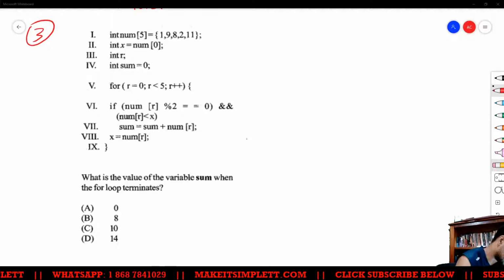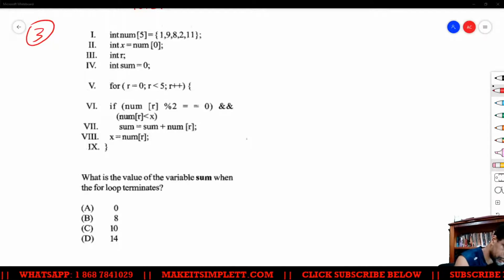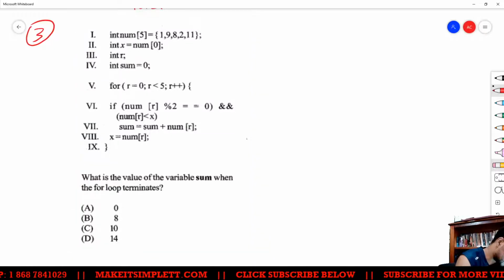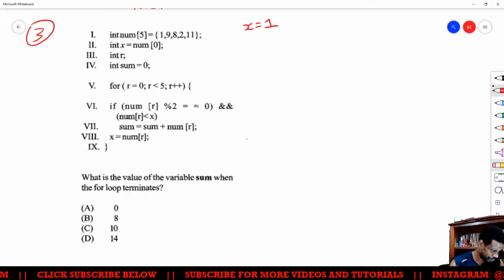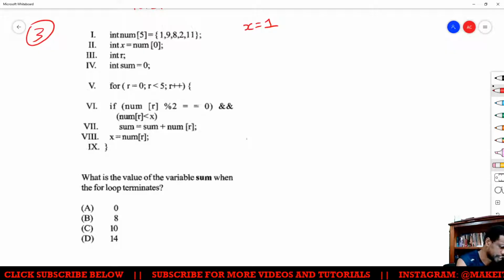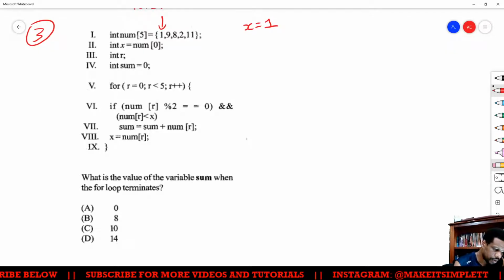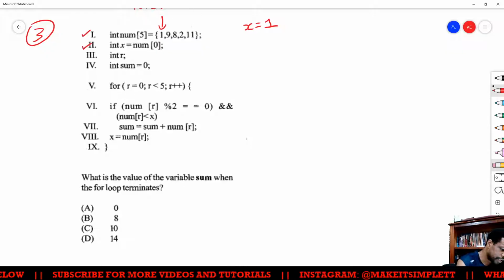Alright, so we have an array with 5 numbers. We have 1, 9, 8, 2, and 11, right? It says int x is equal to num location 0, so that means x is equal to number 1, right? Because that's the number at that location. Right, so we deal with this line, we deal with that line.